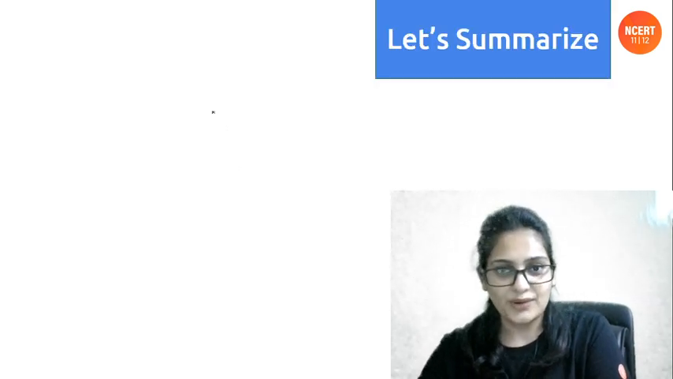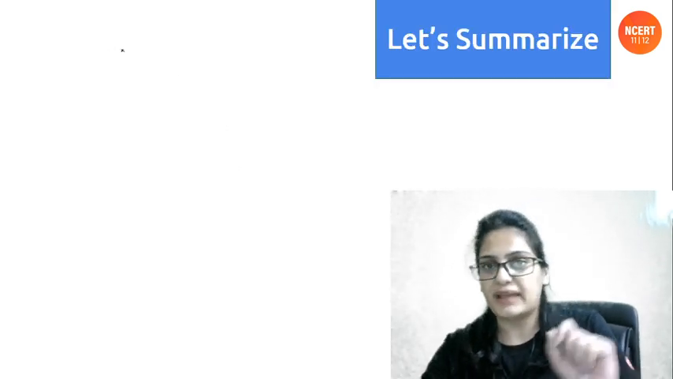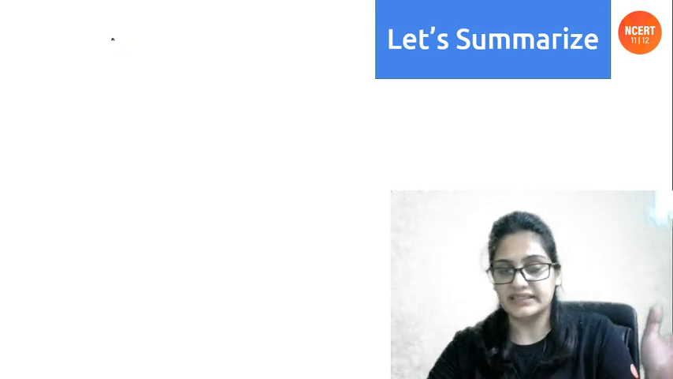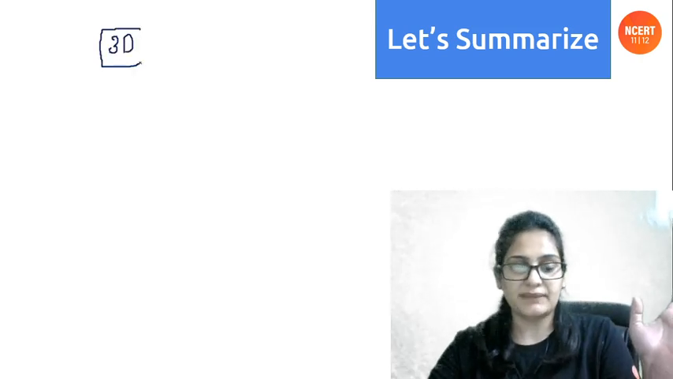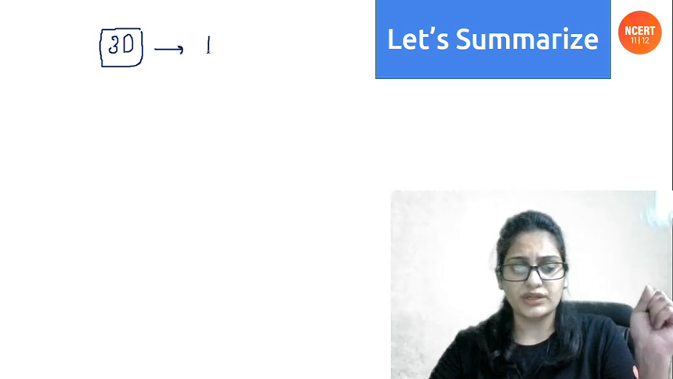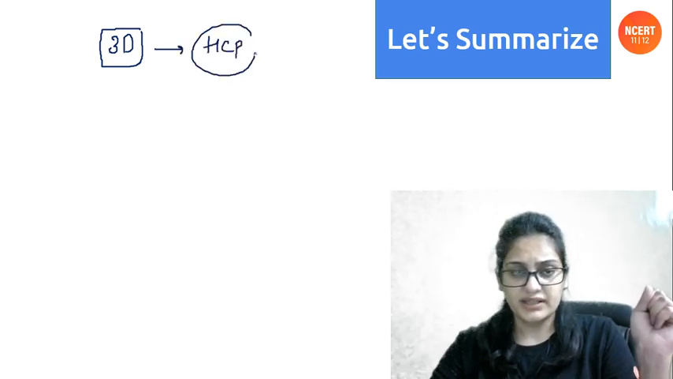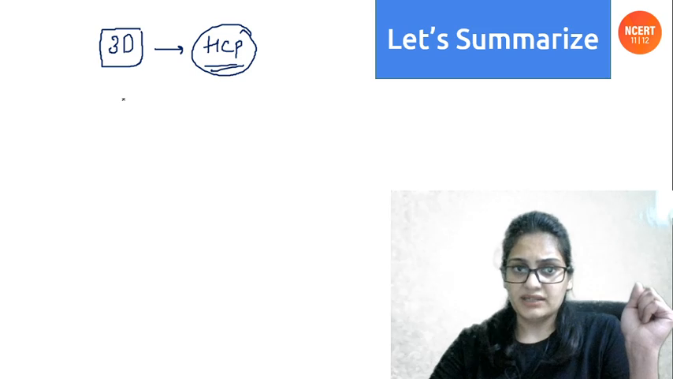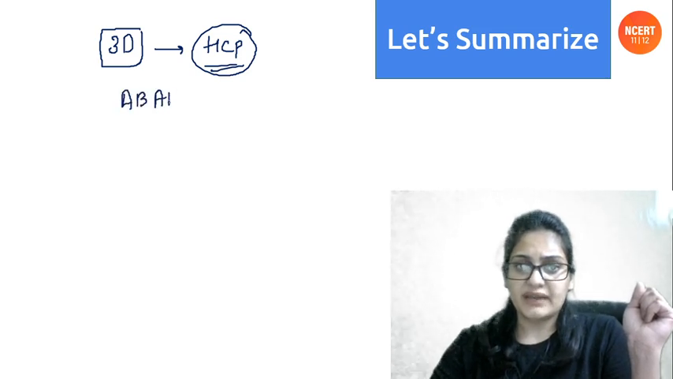Okay people, let's summarize. So we did 1D packing, then we did 2D, then we did 3D. In 3D the main packing that we did today was HCP, very important. Hexagonal close packing, which was also called ABAB packing.